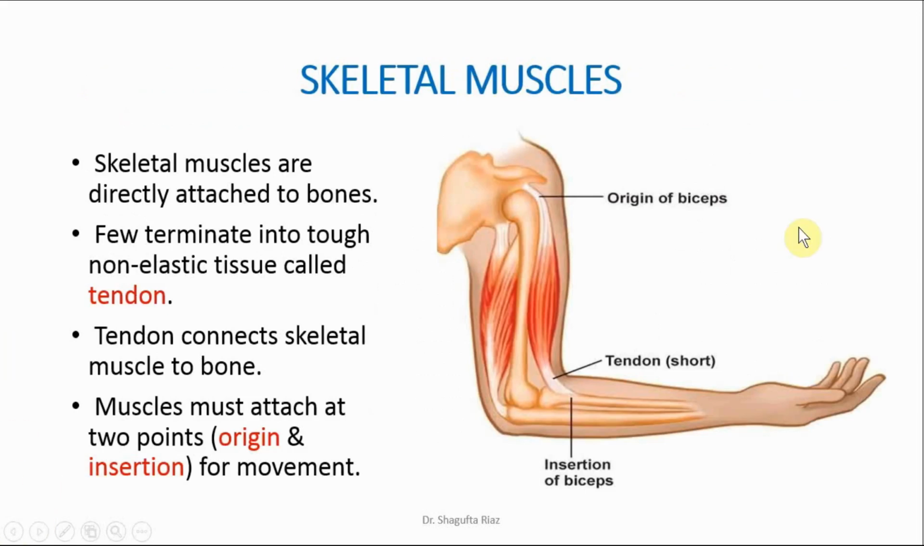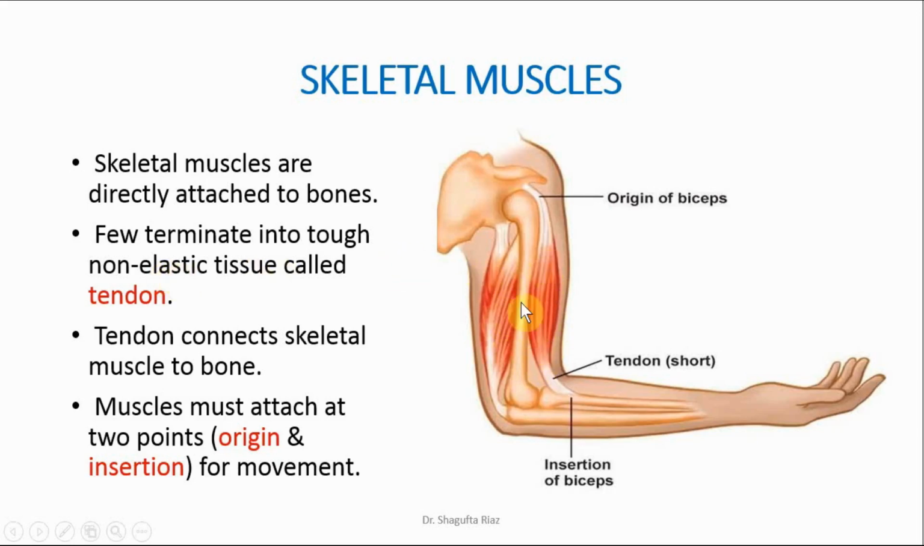Now we will see the structure of skeletal muscles and how they work. What is the mechanism of contraction of these skeletal muscles? Skeletal muscles are directly attached to our bones. This is a bone and this is the skeletal muscle present, right? They are directly attached to the bone.